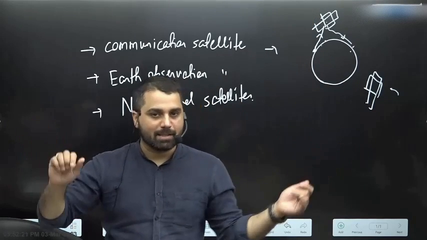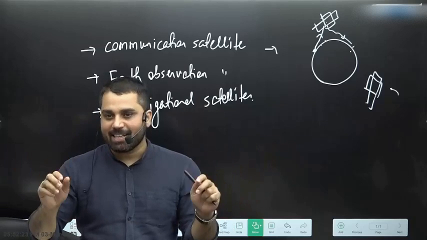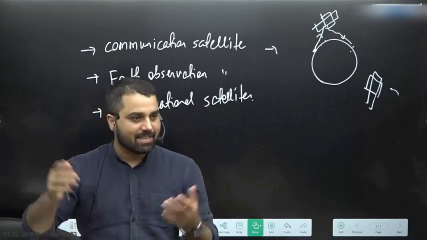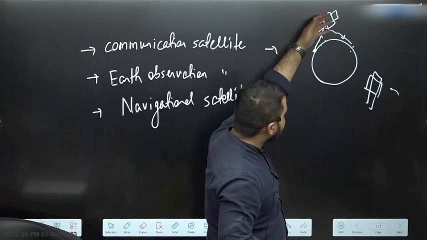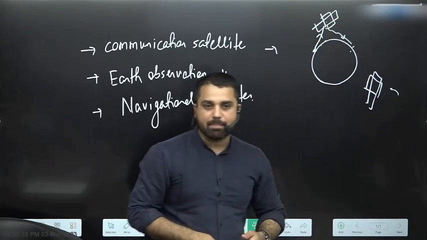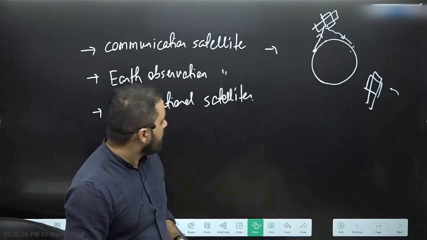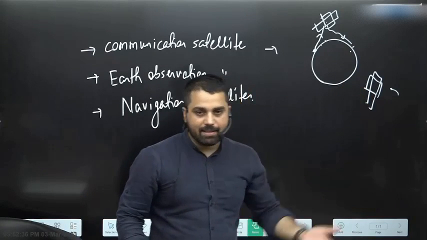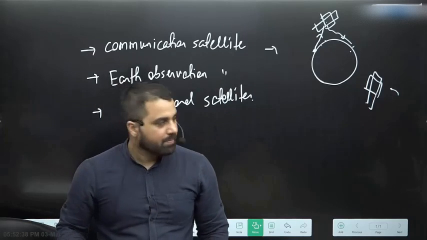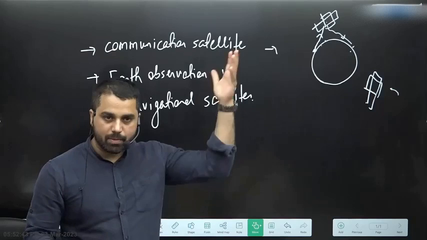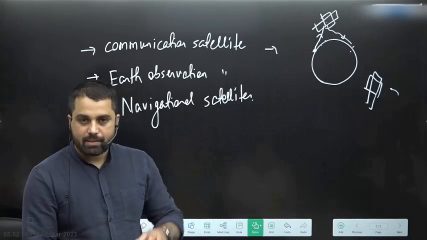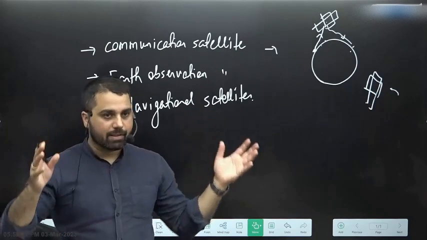Anupama, you want to watch TV, right? So in that case there is a ground station that is sending a signal, and with the help of a nearby satellite in the sky, that satellite is broadcasting the signal back to planet Earth. But if the satellite is here, then you do not have line of sight. So often you will try to ensure that the higher you go above Earth, more and more area of Earth is in your line of sight.